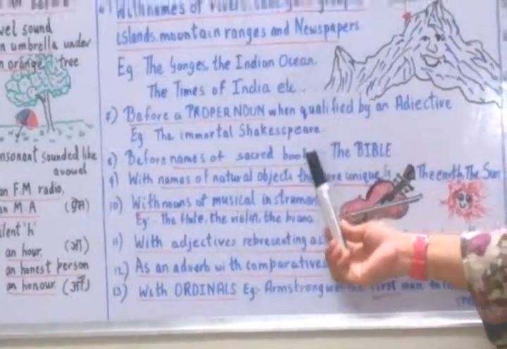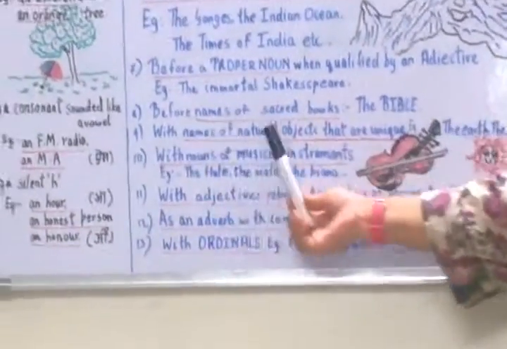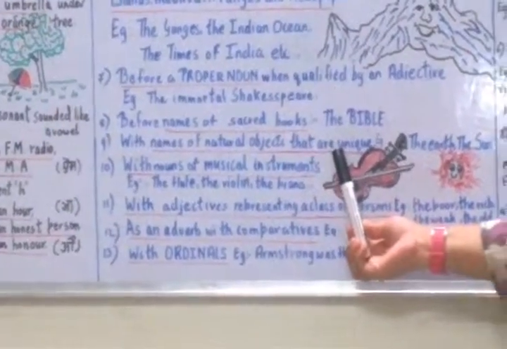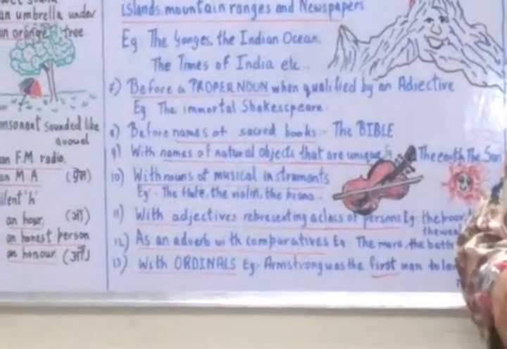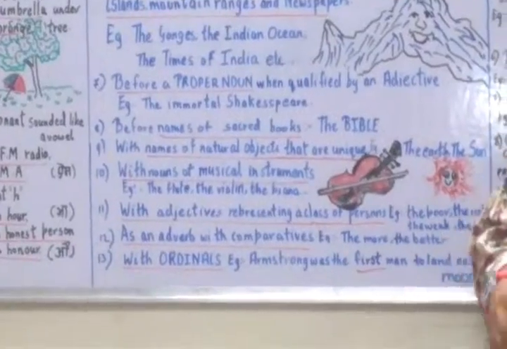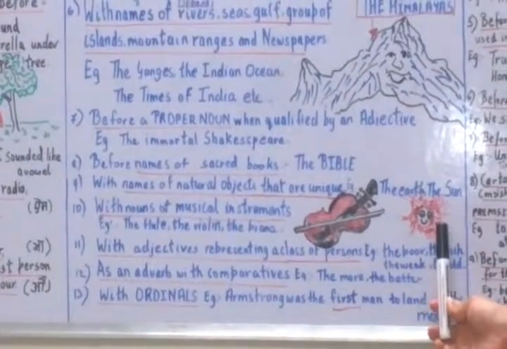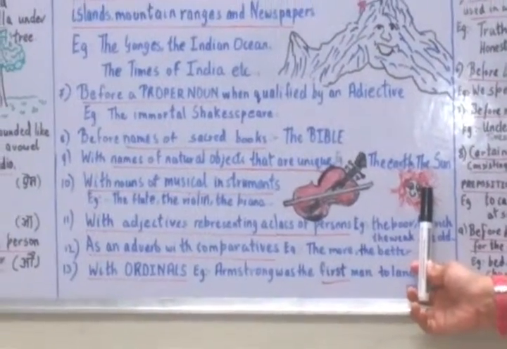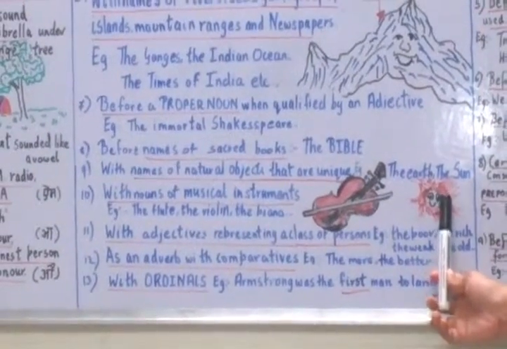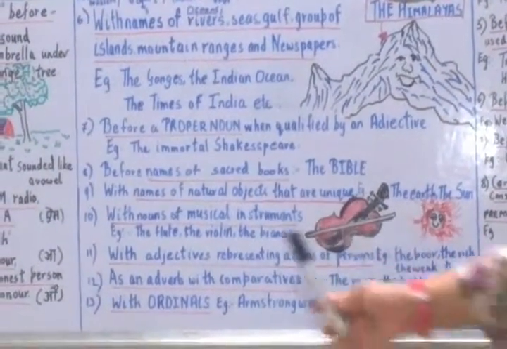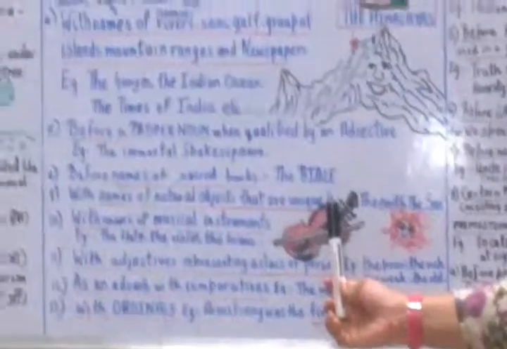Now we see the ninth one: the is used with names of natural objects that are unique. Means they are of one kind. There is only one kind in the whole universe. Like the earth, the sun, the sky, the Milky Way. So they are one of a kind, names of natural objects that are unique. Now let's go to the 10th one.